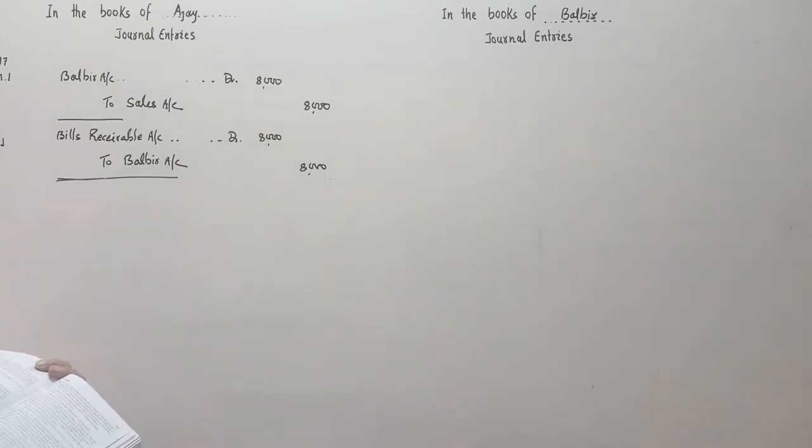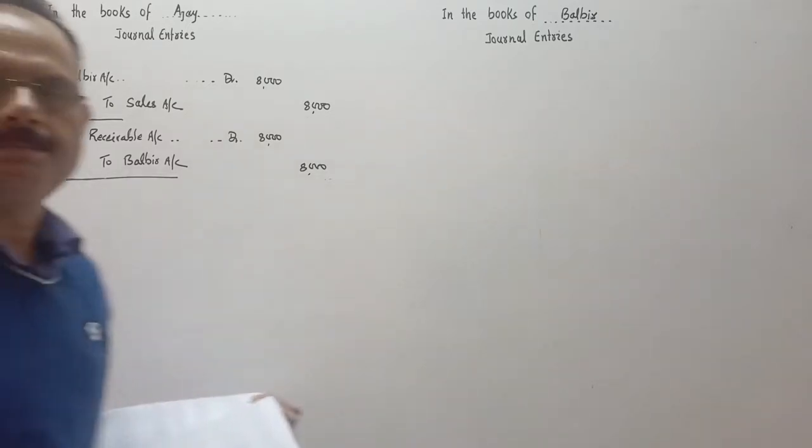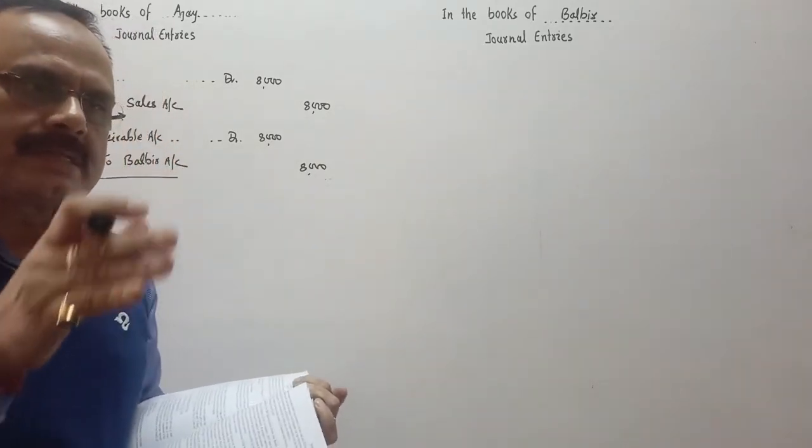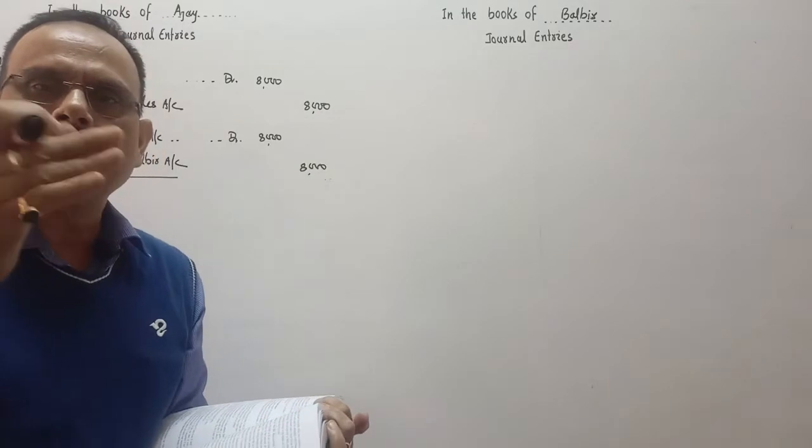Having surplus fund, Balbir paid off the bill on 4th March. March 4, Balbir is going to pay the amount because of surplus fund. Balbir has a surplus fund, and Balbir wants to settle this amount before the due date.